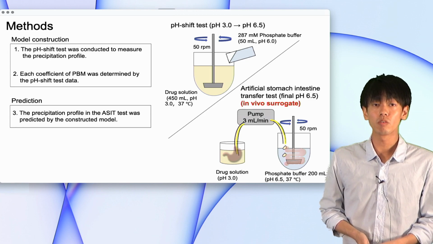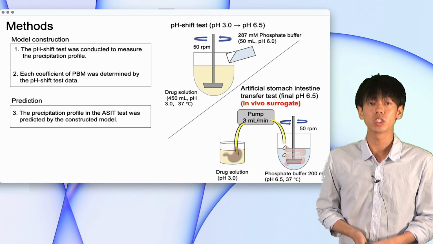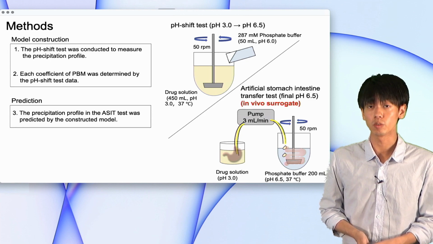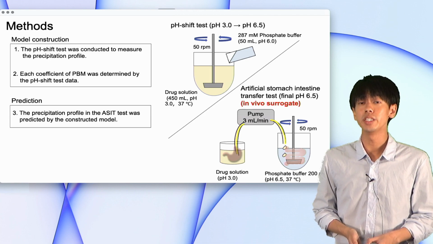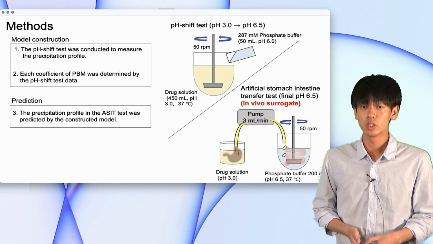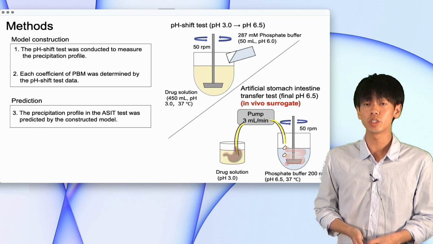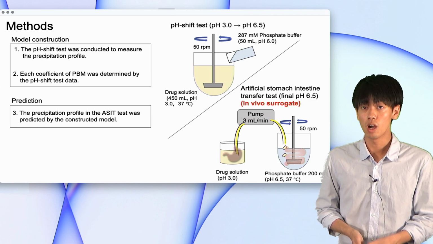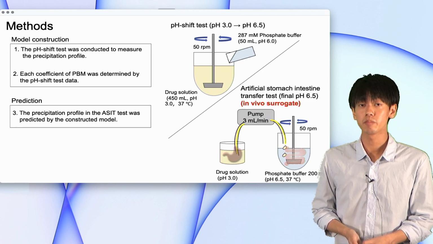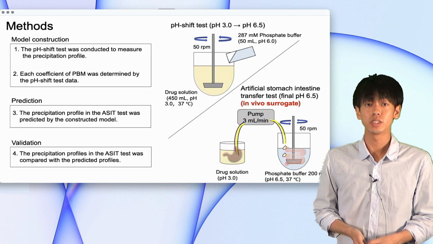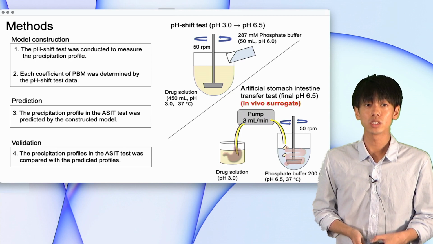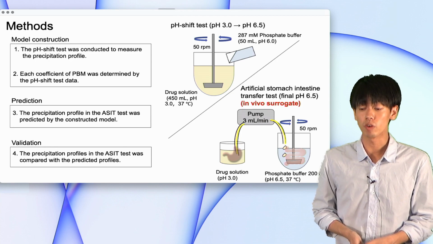The precipitation profile in the ASIT test was predicted by the constructed model. The ASIT test is an in vivo surrogate. We conducted the ASIT test. Drug solution was infused into the phosphate buffer at 3 ml per minute. Finally, the precipitation profile in the ASIT test was compared with the predicted profile.